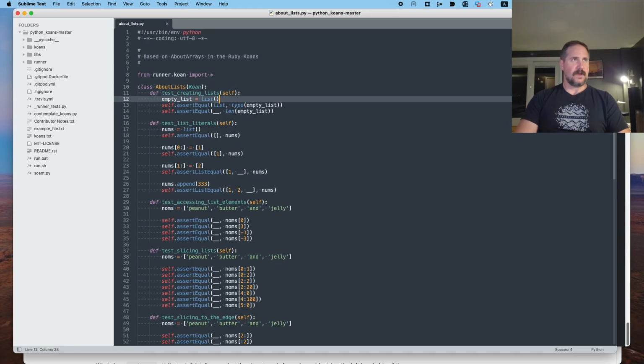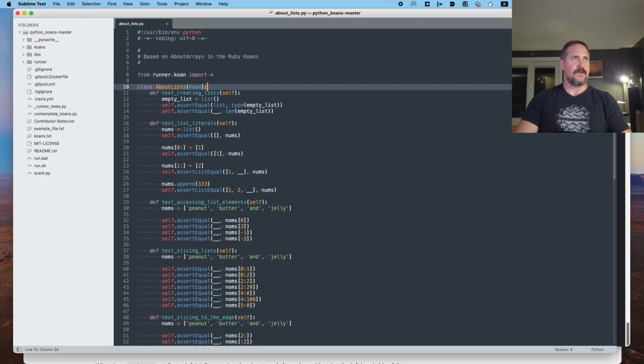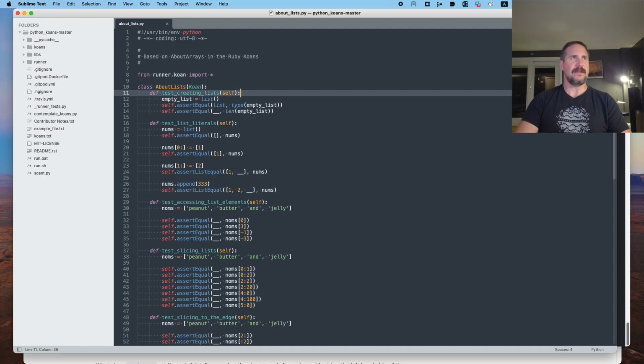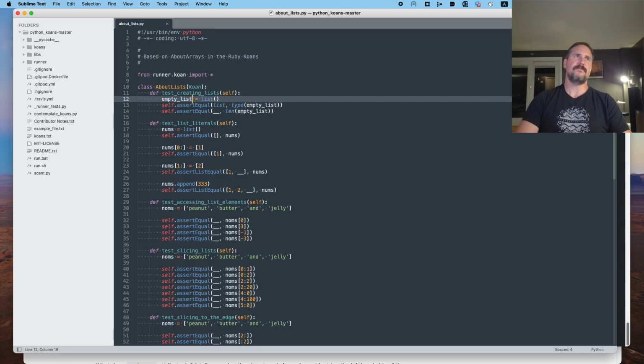So, class about lists. The first one, test creating lists. Okay. So on line 12 here, we've got a variable called empty list, and it is equal to some list method. I assume we'll create a list. All right, and then we got two assertions. Assert equal that list